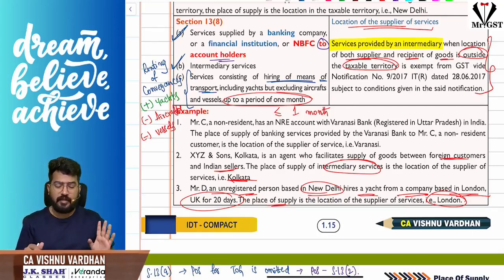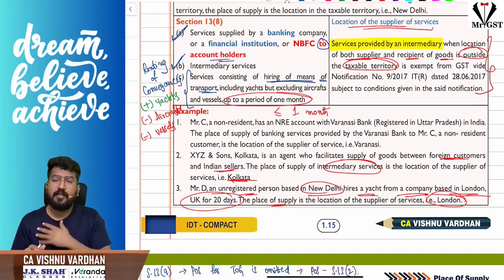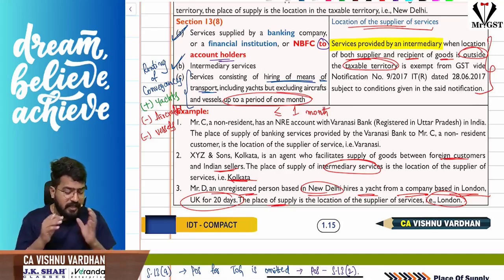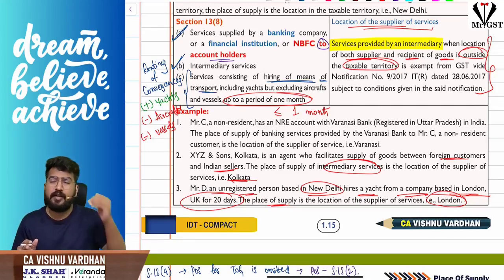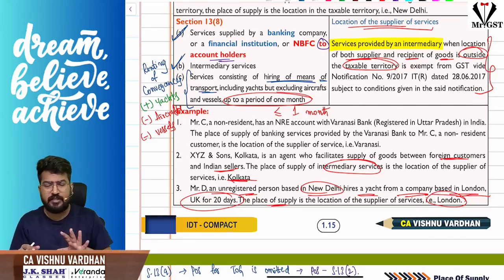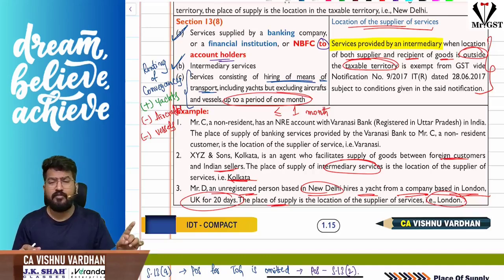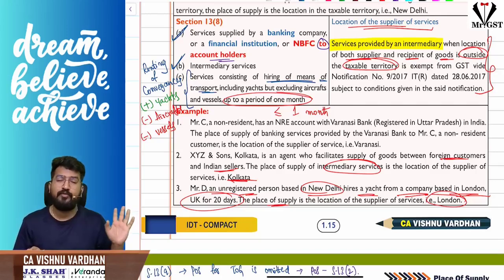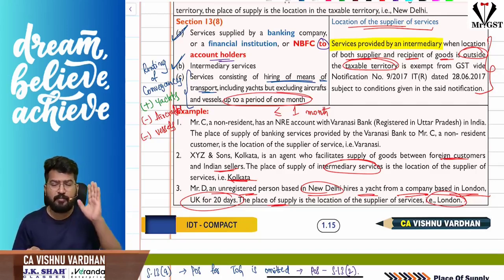Please be careful here. Next, sir, another point within 13 subsection 8 is renting of conveyances. We can take renting of conveyances including yachts, but not aircraft, and not vessels. If you are renting any conveyance, it can be anything. Conveyance means any vehicles, all that stuff, including yachts but excluding aircraft and vessels, and this is also for a period of less than or equal to 1 month, not exceeding 1 month.